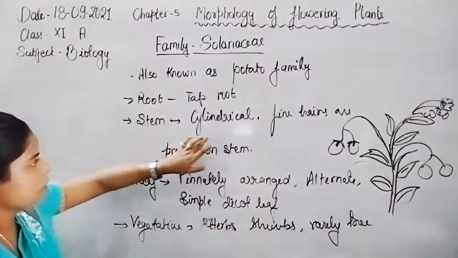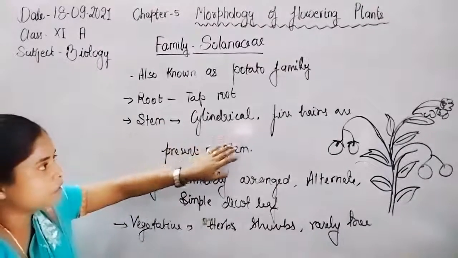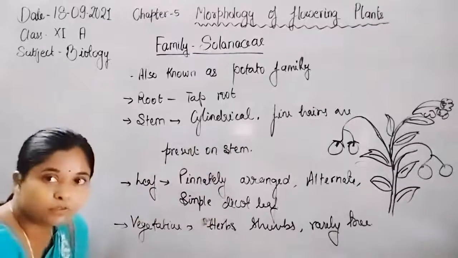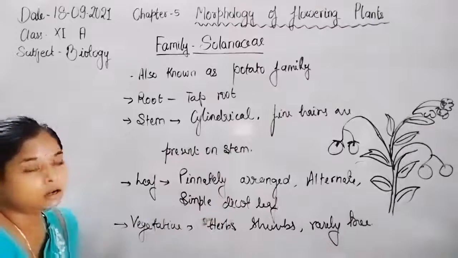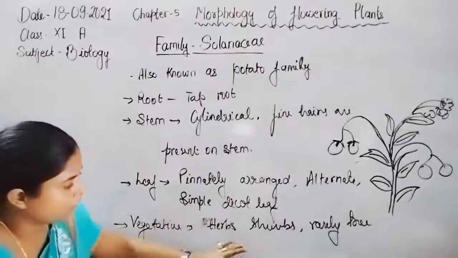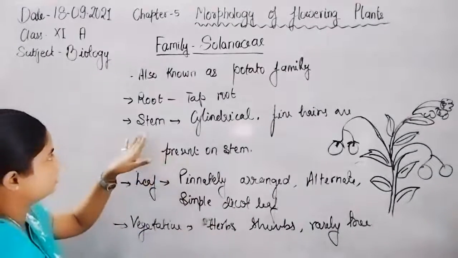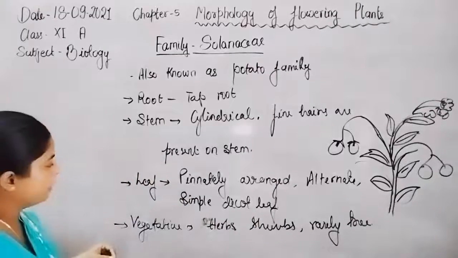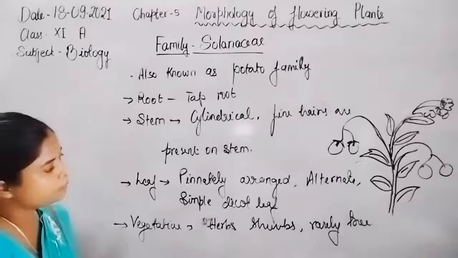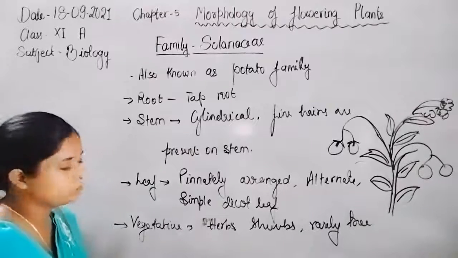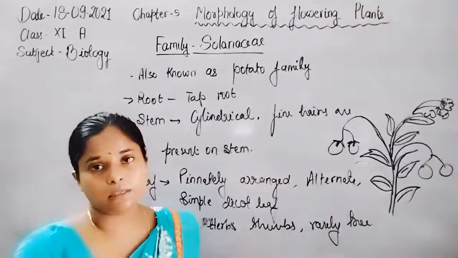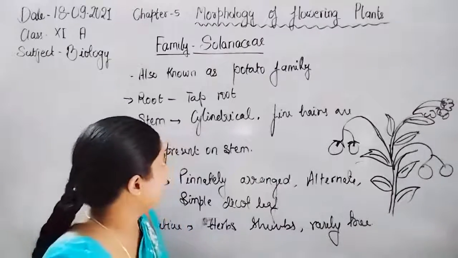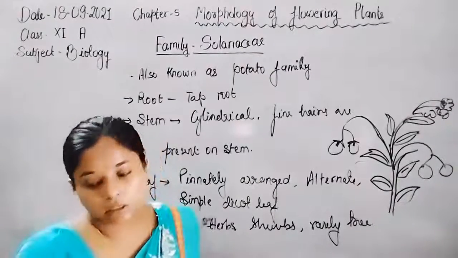The root is always taproot. The leaf is pinnately arranged, alternate, simple, dicot leaf. Such associations are found in the Solanaceae family.